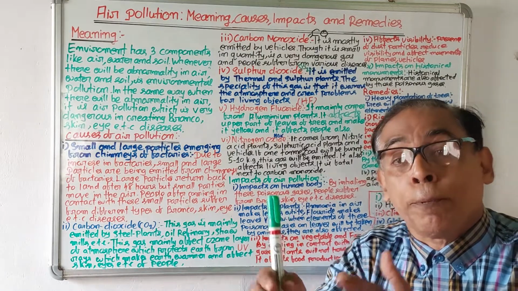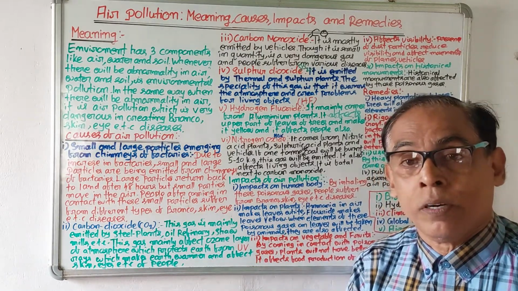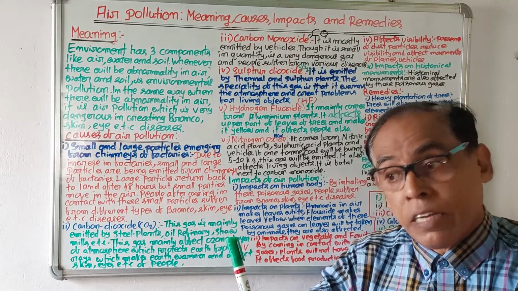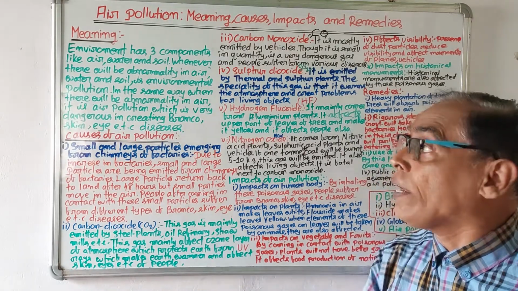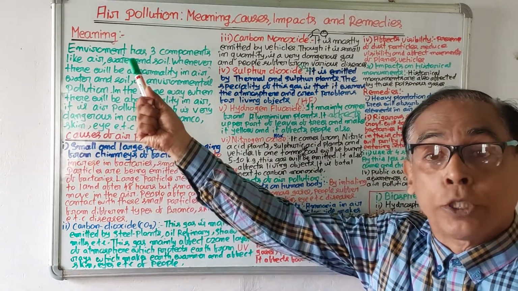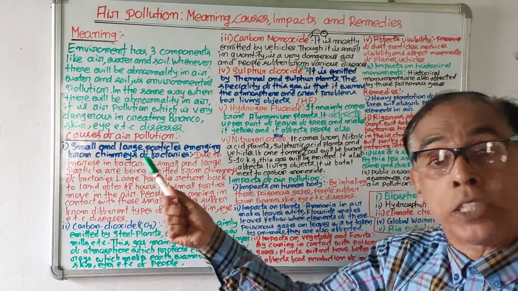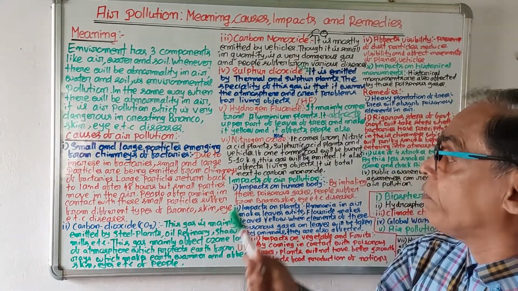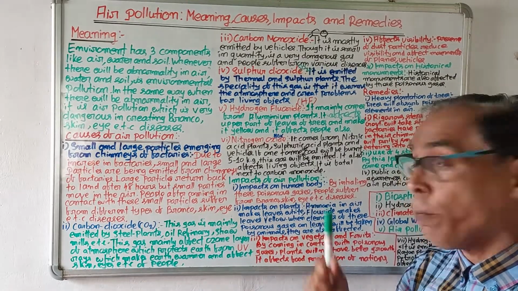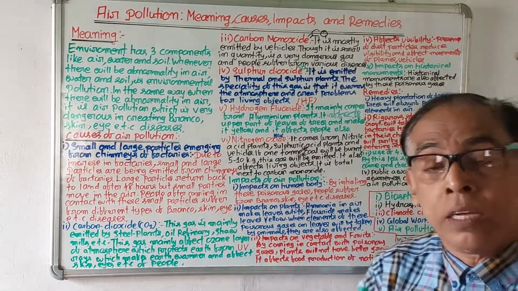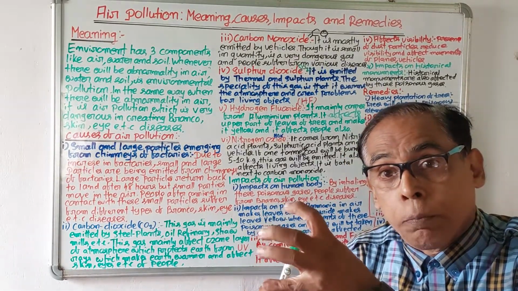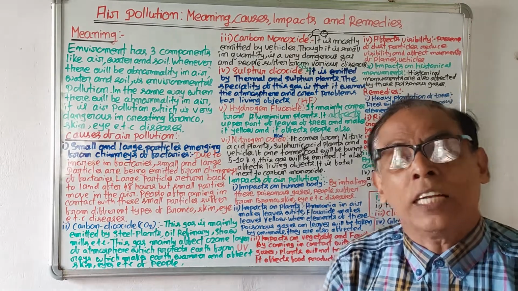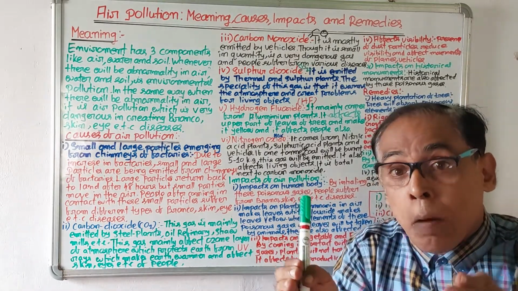So far as air pollution is concerned, 4 aspects of it have been focused. One is the meaning of air pollution. Number 2, causes of air pollution. Number 3, impacts of air pollution. And last one is the remedies to control air pollution. Let us start. What is air pollution?